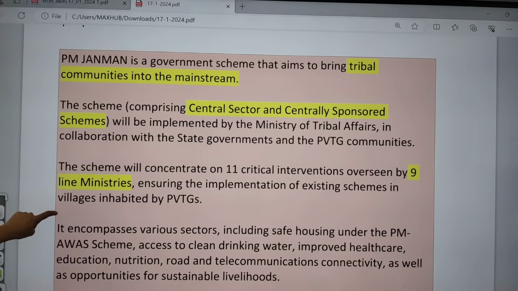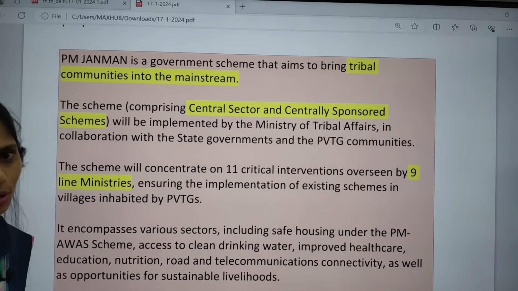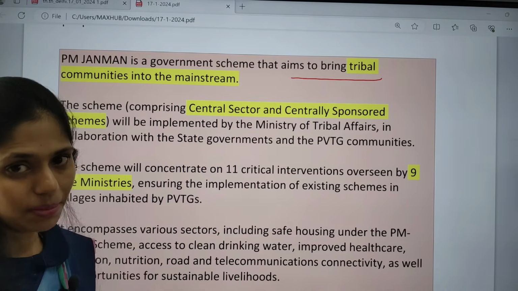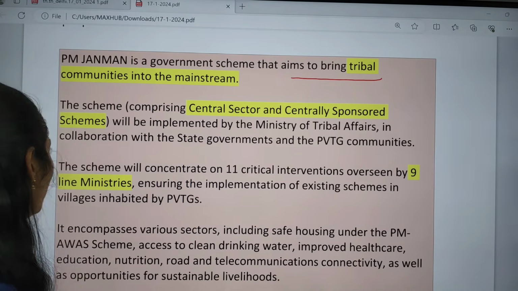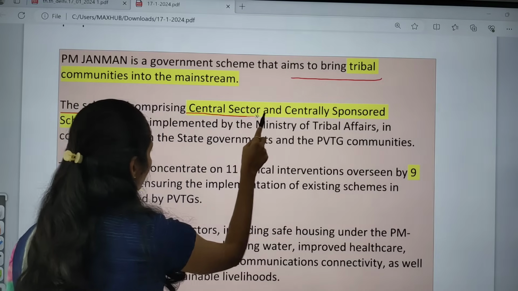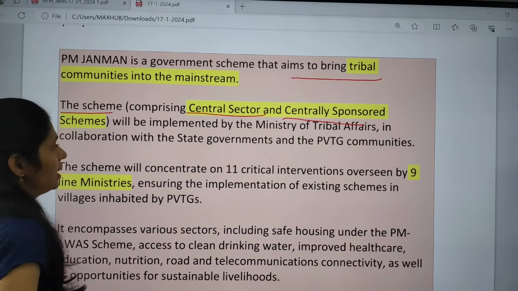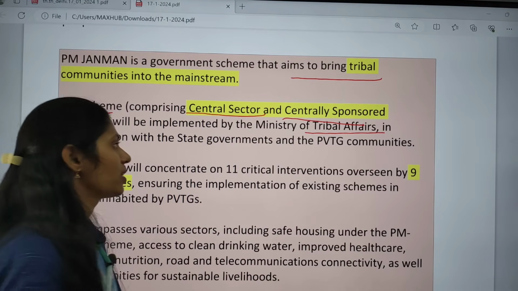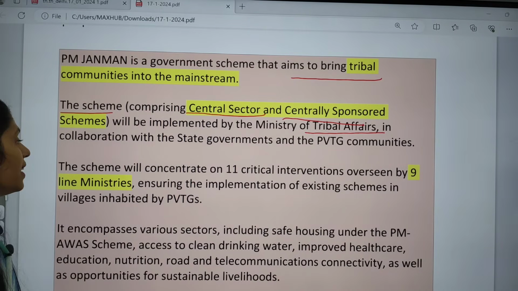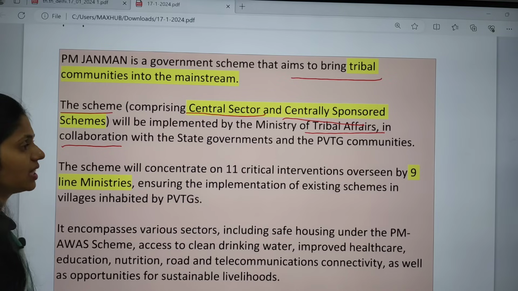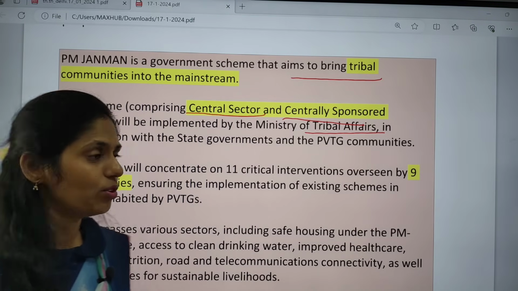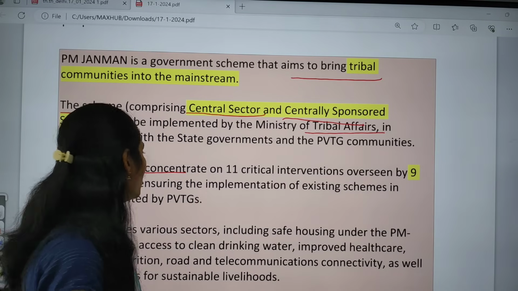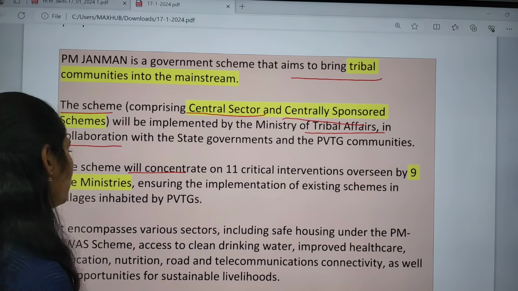Some important facts regarding this PM Janman scheme: it is a government scheme and it wants to bring these tribal people on par with the mainstream society. This scheme comprises both central sector and centrally sponsored schemes, and it will be implemented by the Ministry of Tribal Affairs in collaboration with the state governments as well as PVTG communities. The scheme will concentrate on 11 critical interventions, overseen by these 9 ministries.